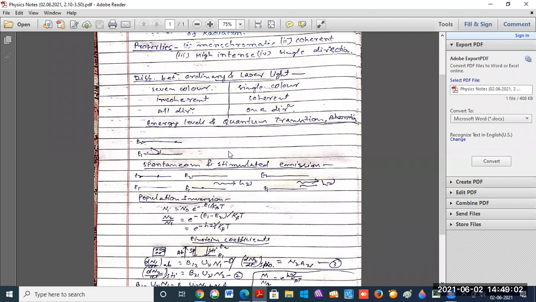So Ni is the total number of atoms having energy Ei, N0 is the number of atoms in the lower energy level, that is the ground state. K beta is the Boltzmann constant, and T is the absolute temperature. If we take these diagrams, the second, third, fourth diagram, we can say E1 is the lower energy level with N1 atoms, and E2 is the upper energy level, and it has N2 atoms.